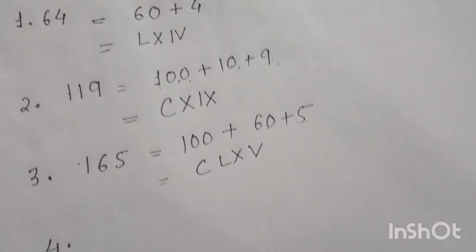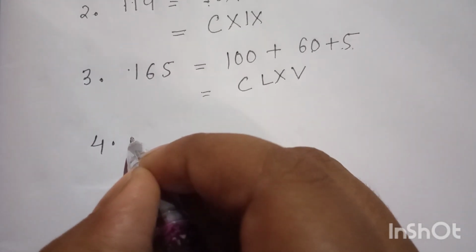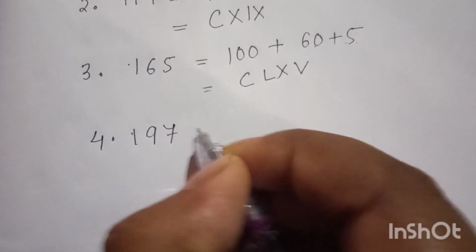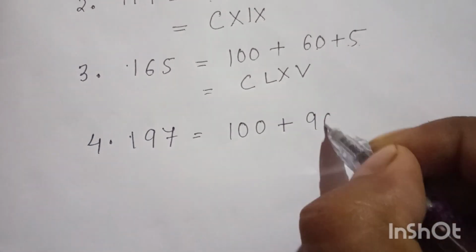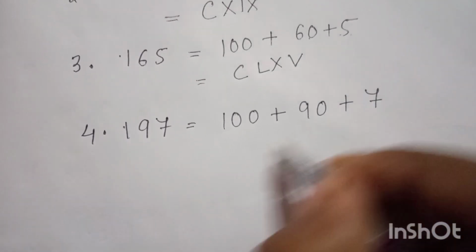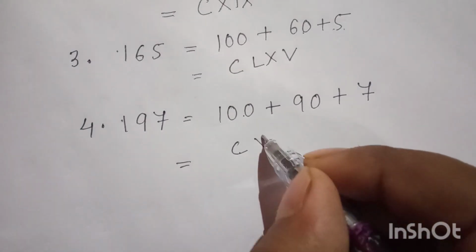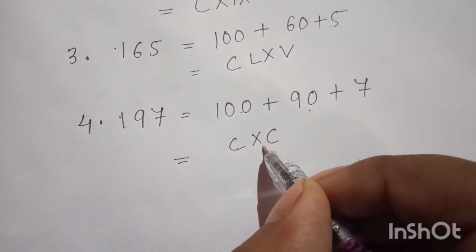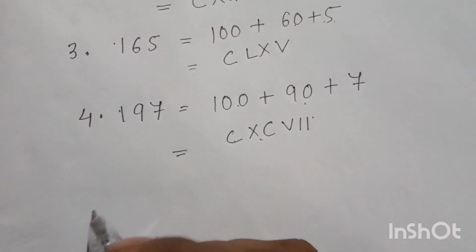Number 4, 197. So C represents 100, XC represents 90, and this is 7.